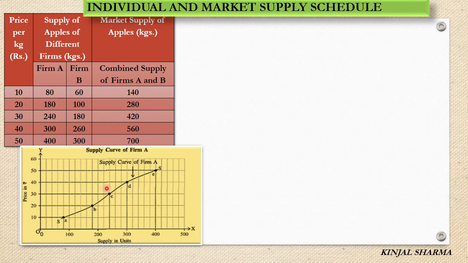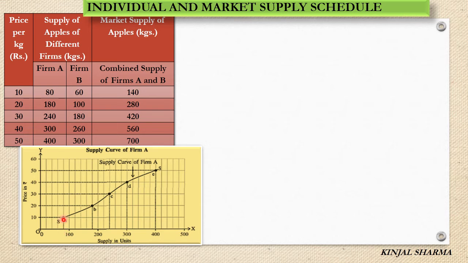Now this is the supply curve of firm A. You can see here on the x-axis it is the supply in units, and on the y-axis it is price. From this table we have written 10, 20, 30, 40, 50 and 60. This is the price. And for quantity, we took a difference of 100, so 100, 200, 300, 400 and 500. Right. Now at rupees 10, firm A is ready to sell 80 units. So at rupees 10, here comes 80 units.